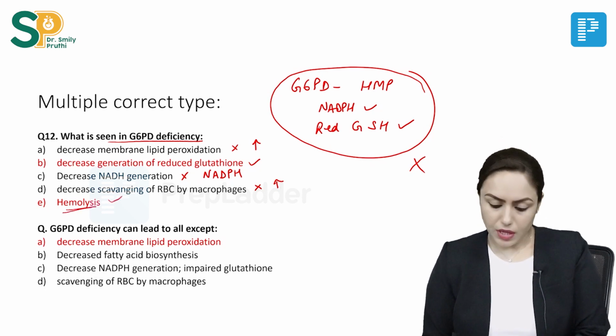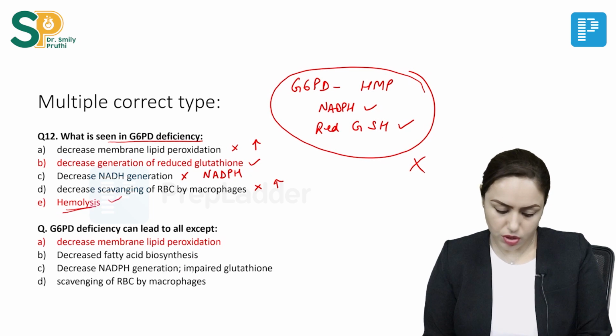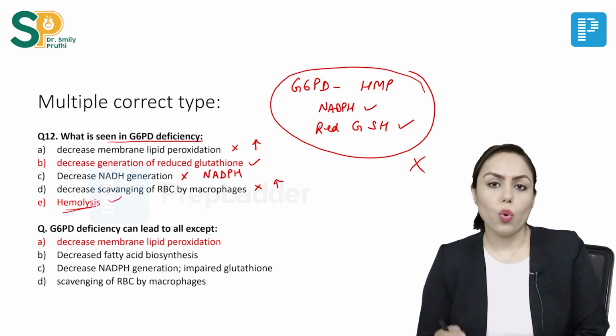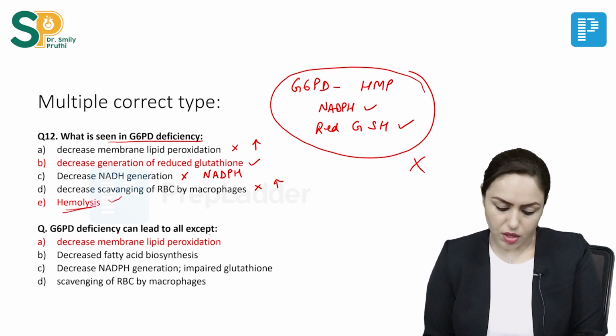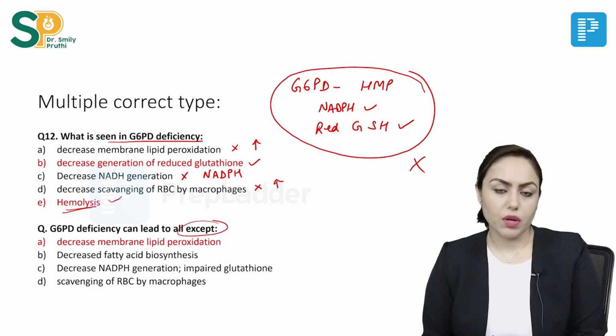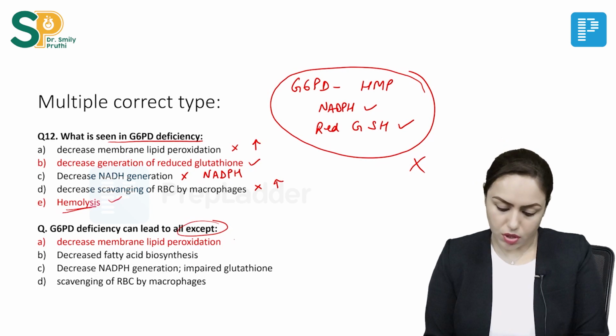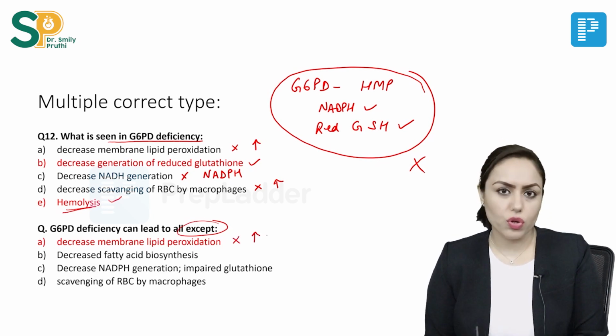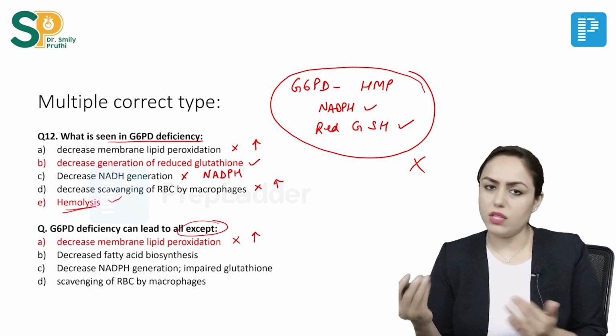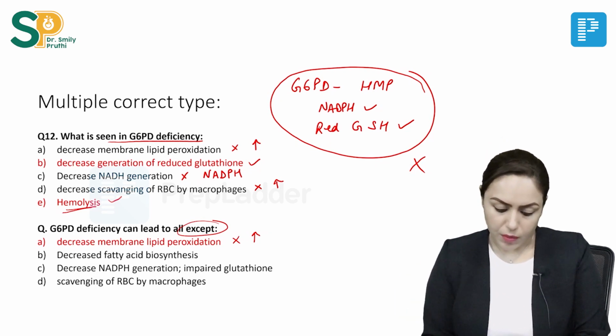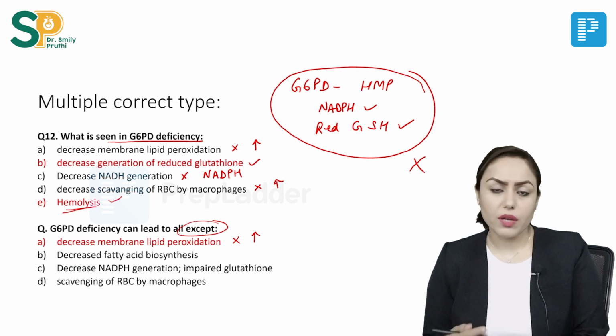Yes, right? Then again another question, G6PD deficiency can lead to all except, right? So, we have to tell the wrong statement now. Option A, decrease membrane lipid peroxidation. No, there will be increased membrane lipid peroxidation. So, this is the wrong statement. If this question was asked, then we have to mark this. Then other options are correct.